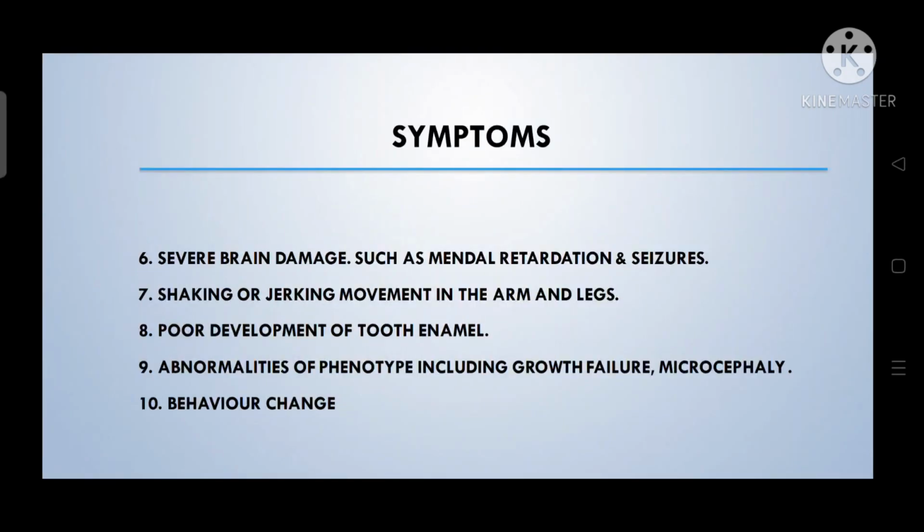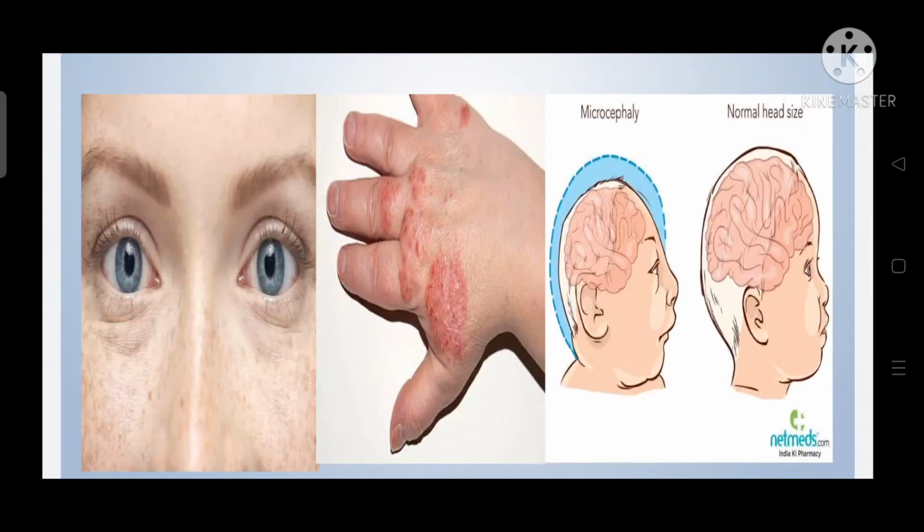Next are shaking or jerky movement in the arms and legs, poor development of tooth enamel, and abnormalities of phenotype including growth failure and microcephaly. That means the head size is smaller than normal and the brain does not develop. These are the symptoms of phenylketonuria. The first picture is blue eyes, the second picture is eczema, the third picture is microcephaly.